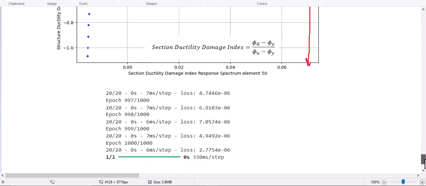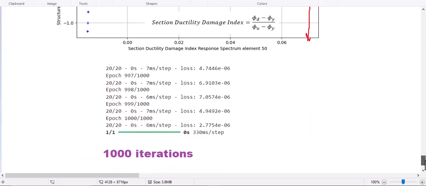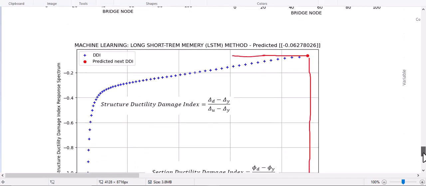So if we run it with 1000 iterations, it shows that we get very good solutions based on this machine learning method.